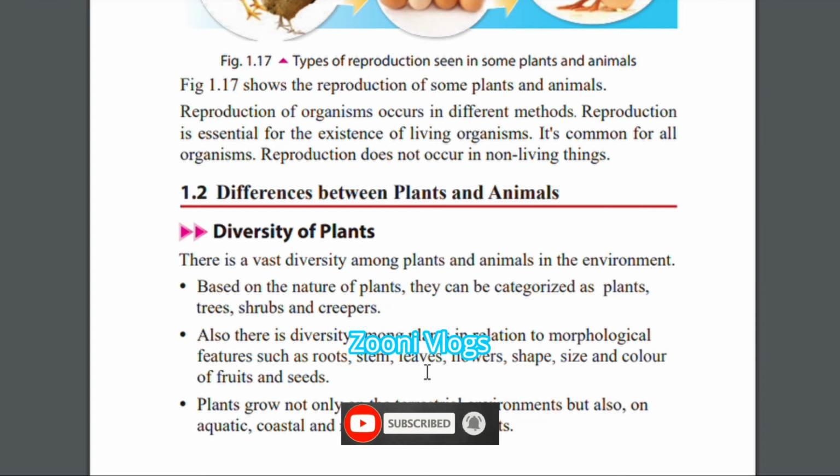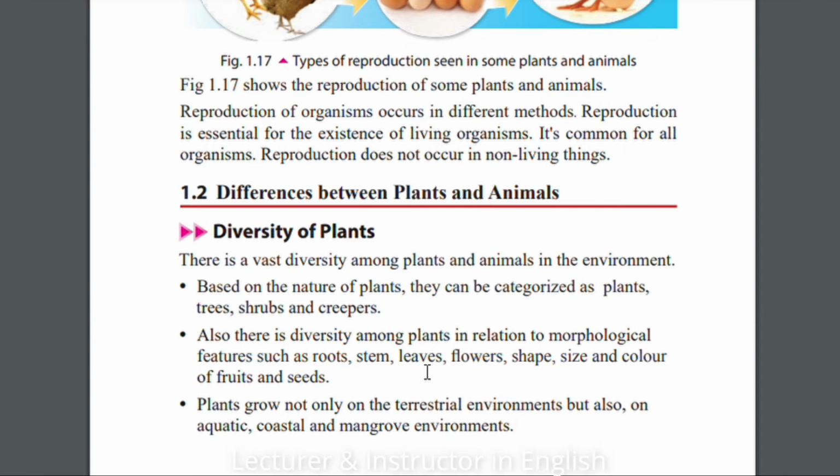Now here, if you compare the shape of the betel leaf and the jack leaf, you can see some differences between them. Flowers also, shape, size, and color of fruits and seeds all differ from one another. So we can see diversity in everything of the plants.